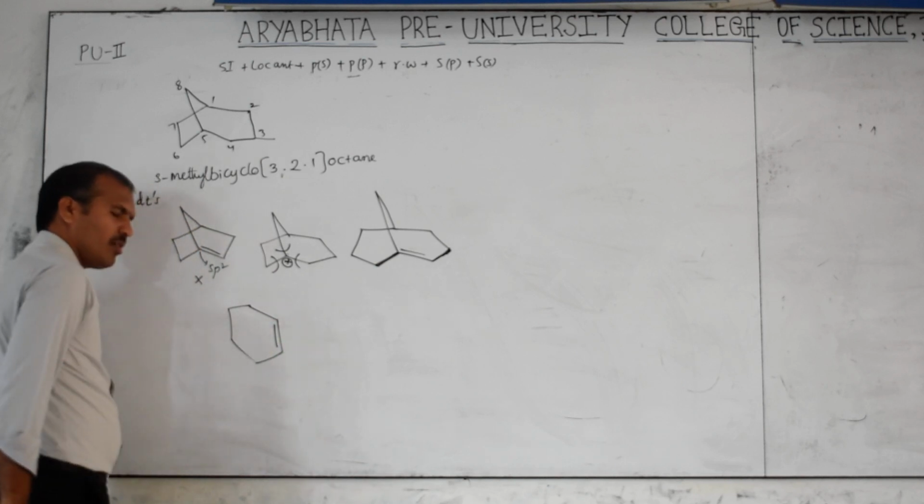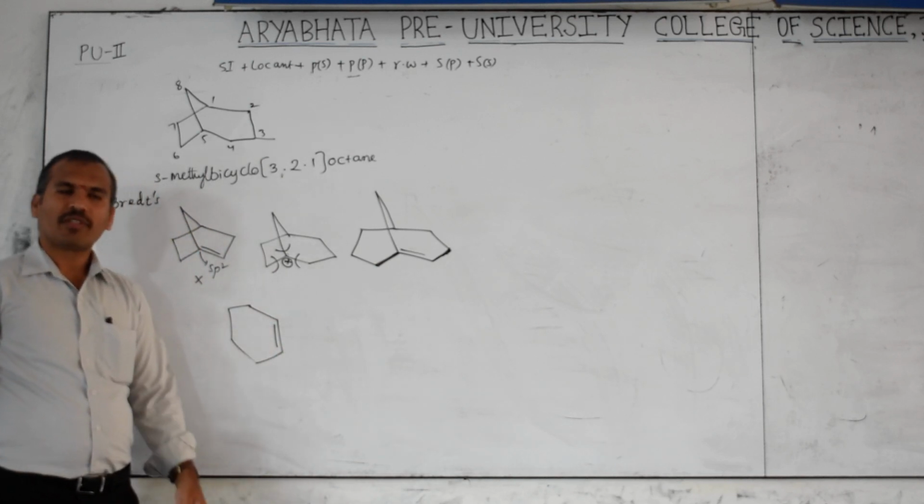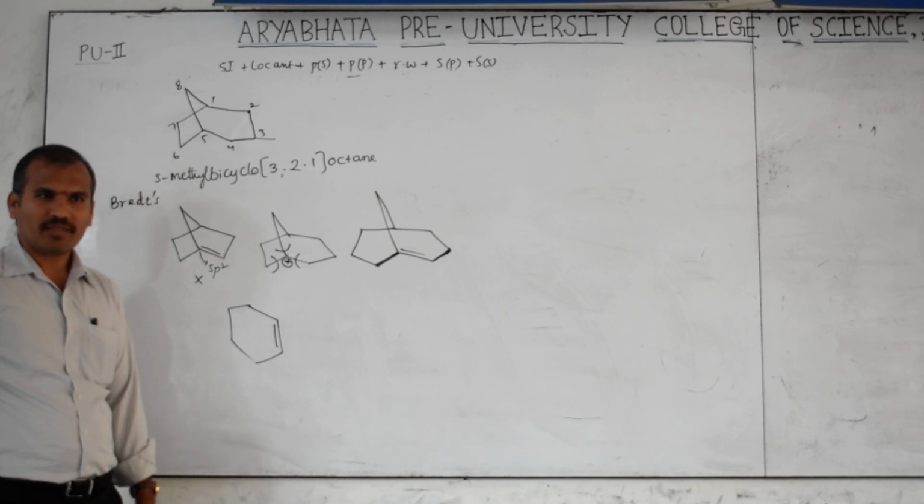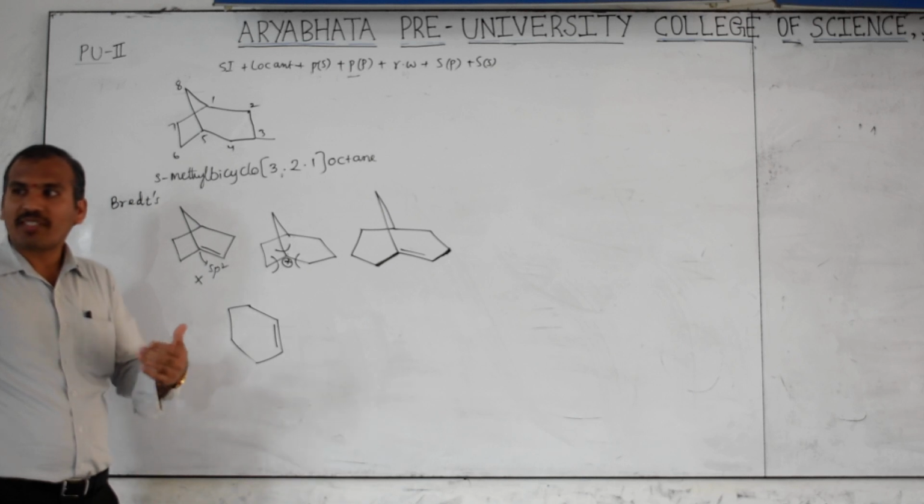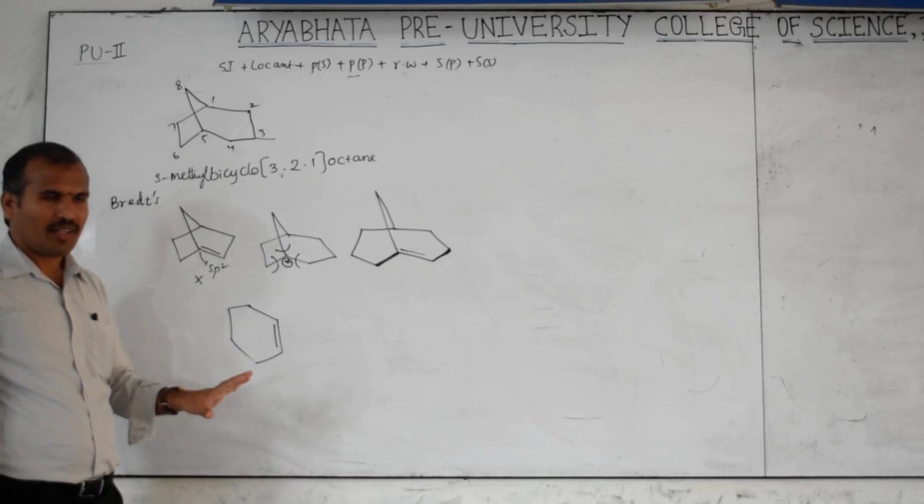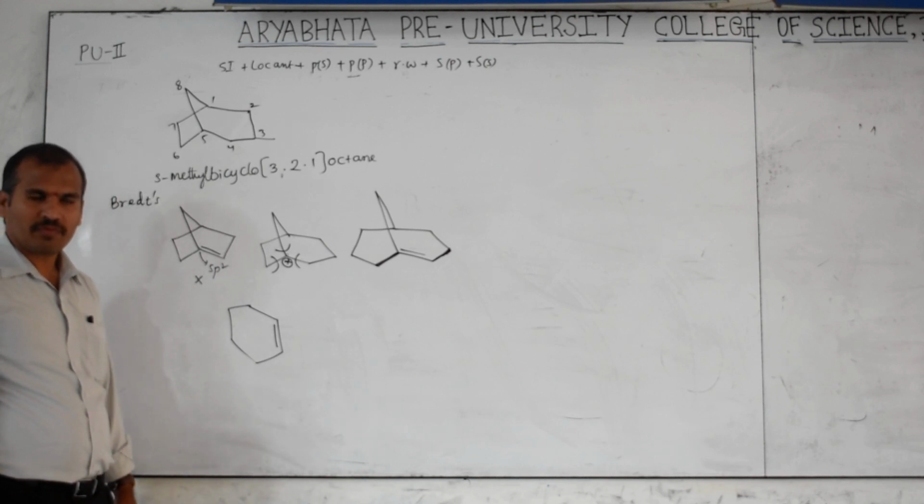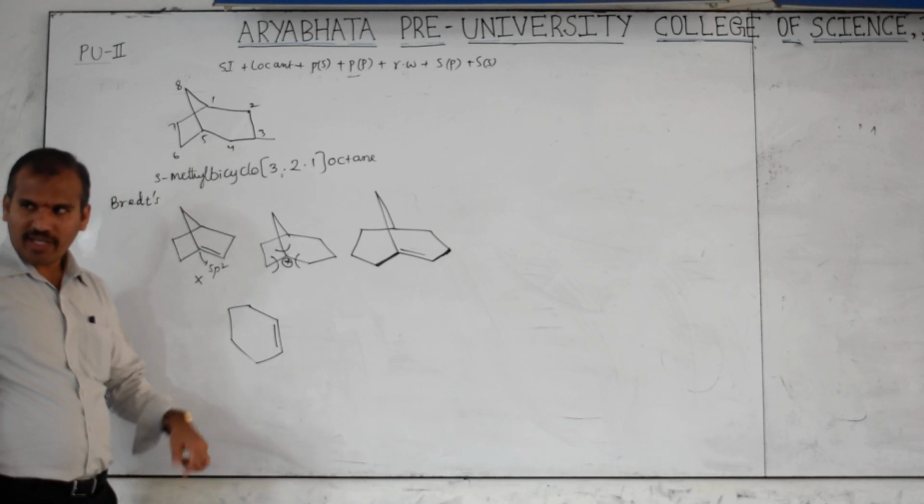Now tell me, what is the name of this compound? Is it bicyclic or only monocyclic? This is monocyclic. At that time don't say monocyclic, just cyclic only. Tell me, what do you call this? Cis form or trans form? Can you write it in trans form?